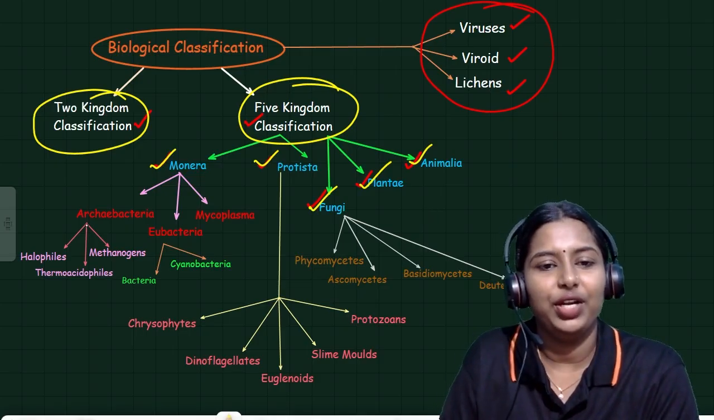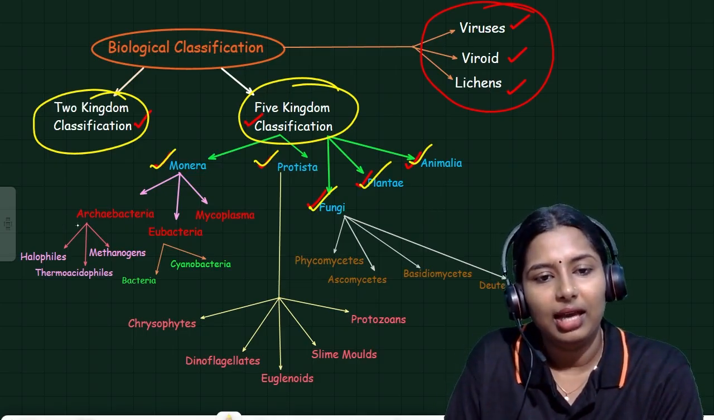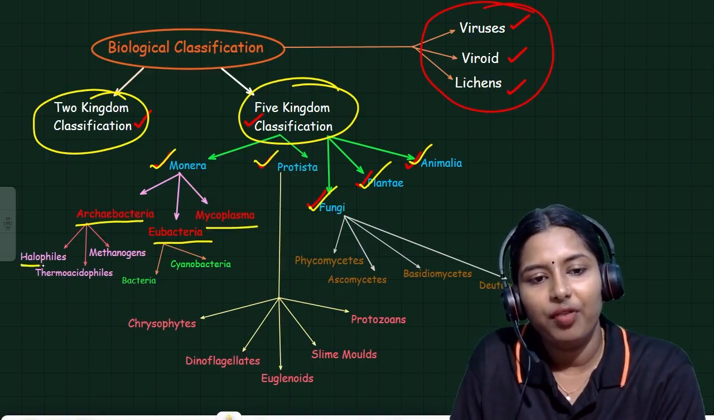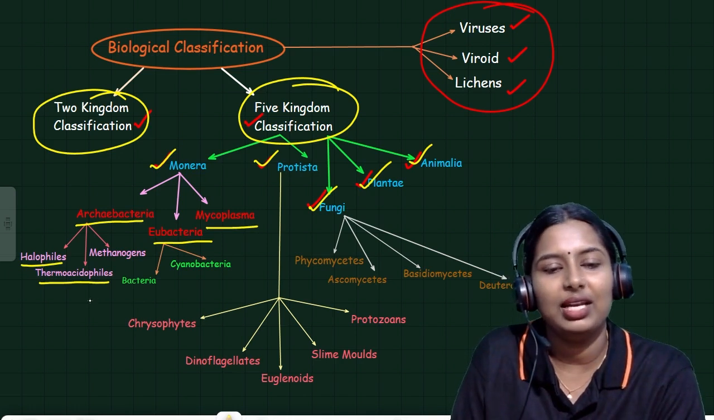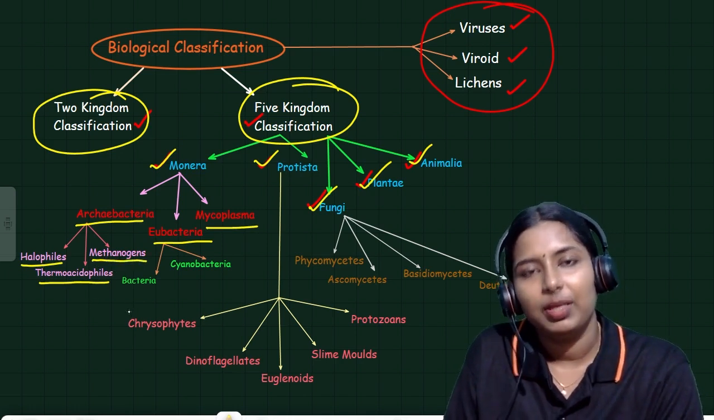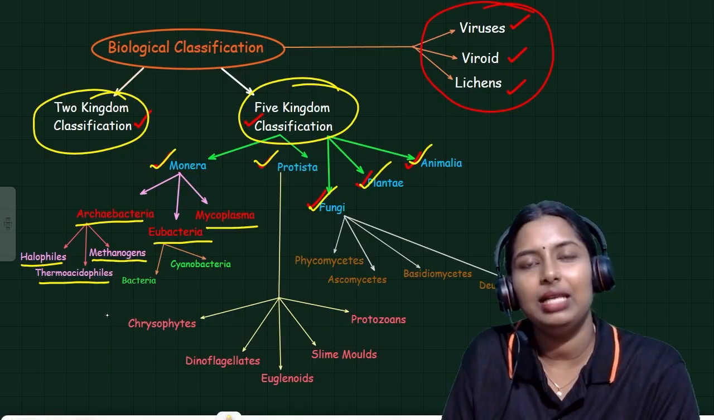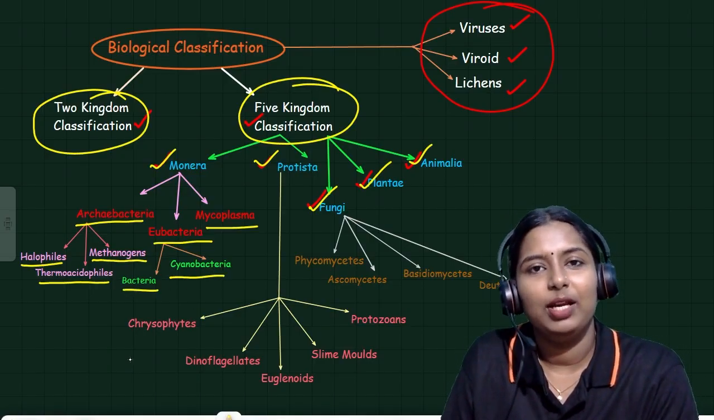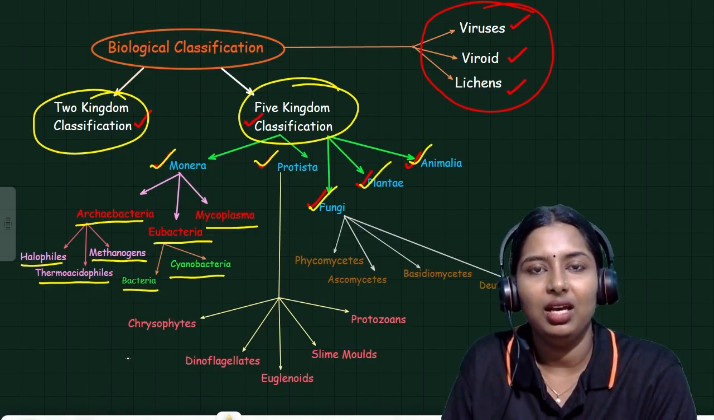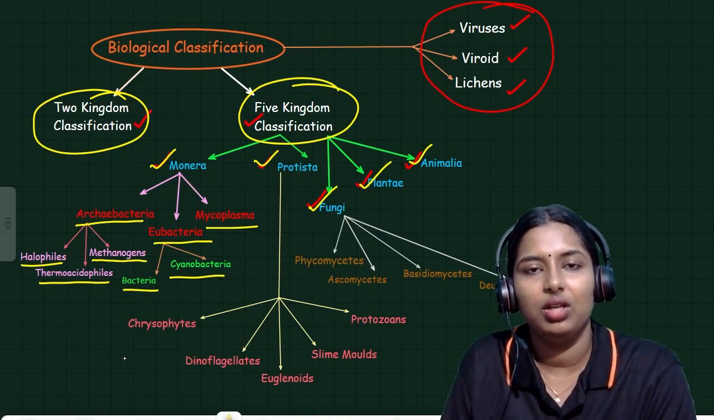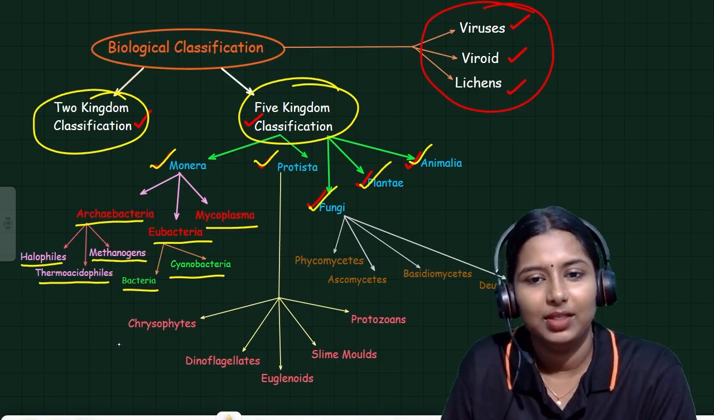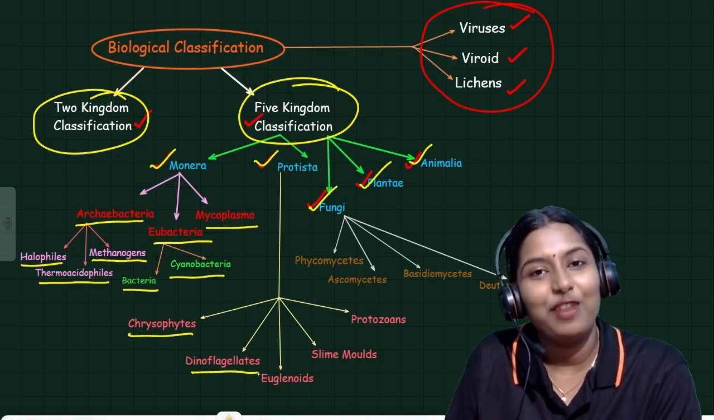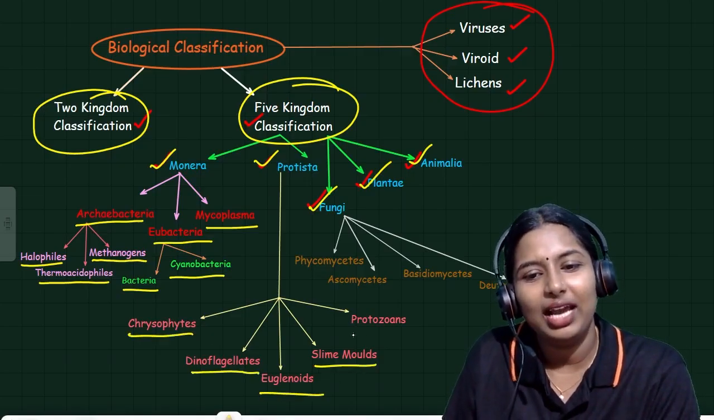Again, Monerans are classified into Archaebacteria, Eubacteria, Mycoplasma. Archaebacteria is of 3 types: halophiles, salt-loving; thermoacidophiles, temperature and acid-loving; methanogens, present in the gut of some ruminant animals and in marshy areas. Eubacteria is of 2 types: bacteria and cyanobacteria. Then Mycoplasma, the smallest living cell in the environment. Next, Protista. It is of 5 types: chrysophytes, dinoflagellates, euglenoids, slime molds, and protozoans.